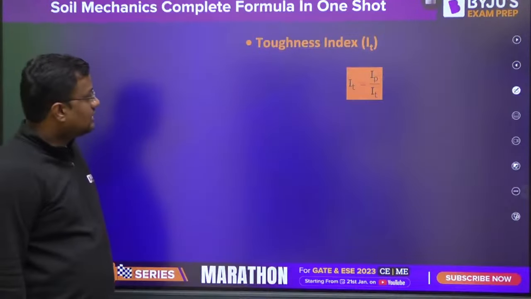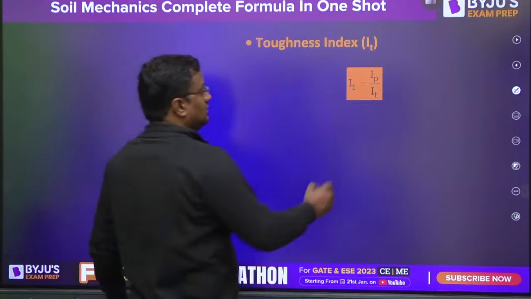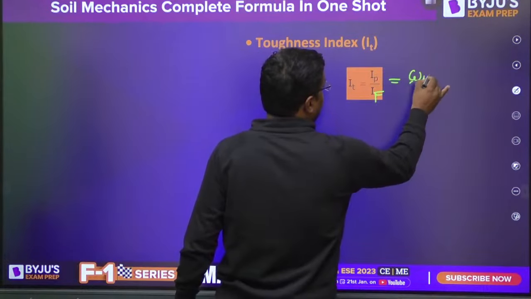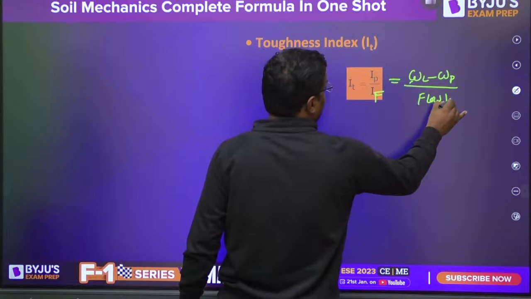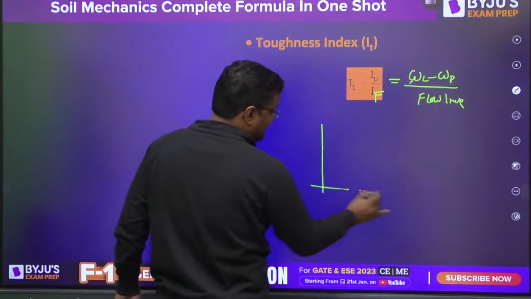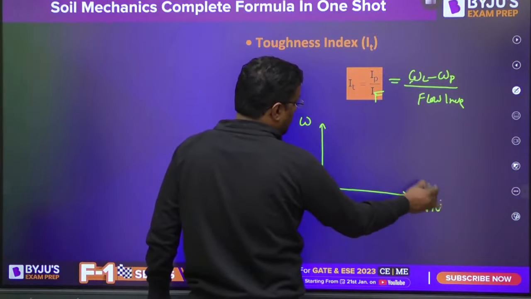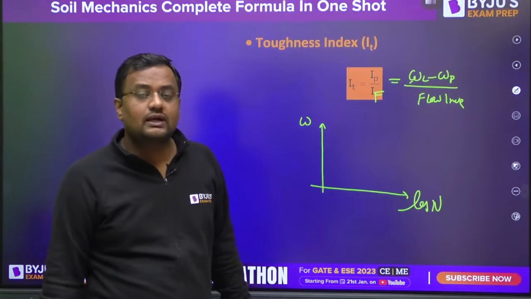Okay. Now IT is toughness index. It is IP by IF. IP is WL minus WP and IF is flow index. What is flow index? From Casagrande, if I plot W and log N, water content and number of blows required to close the groove.